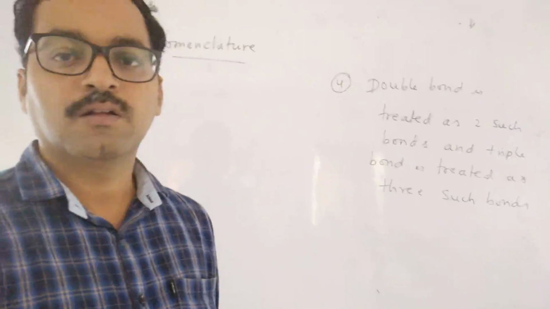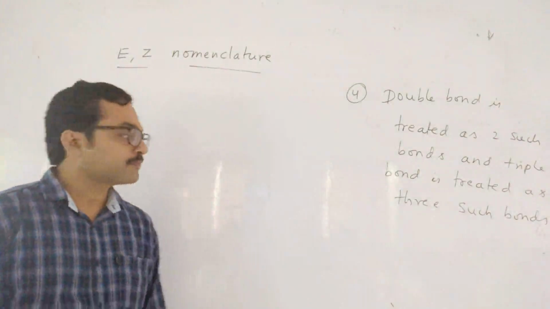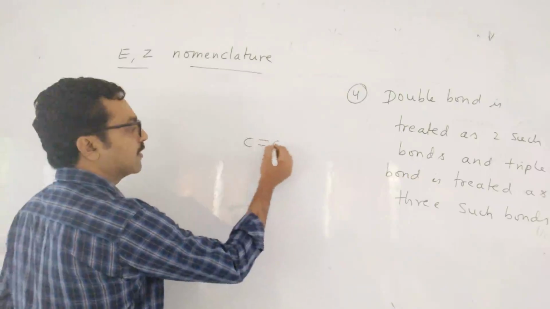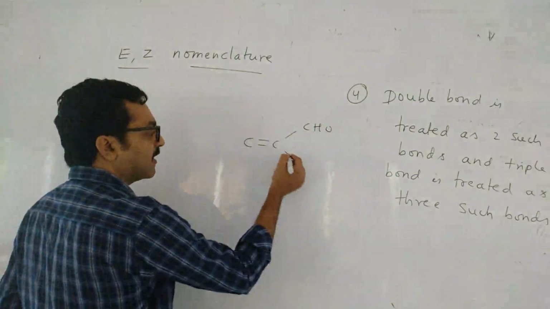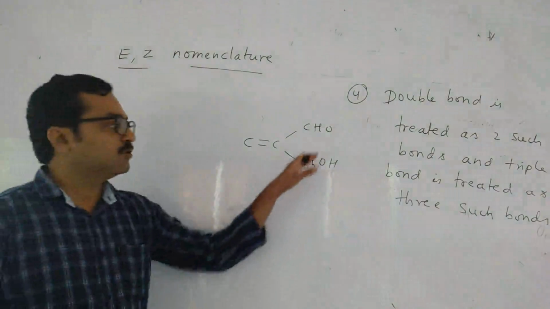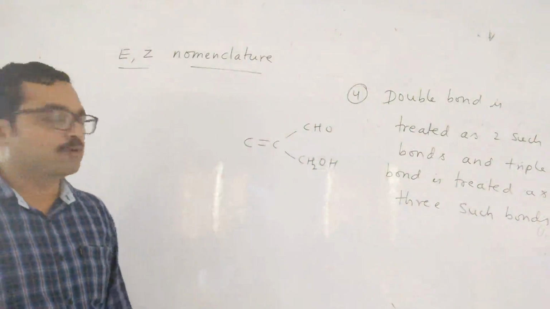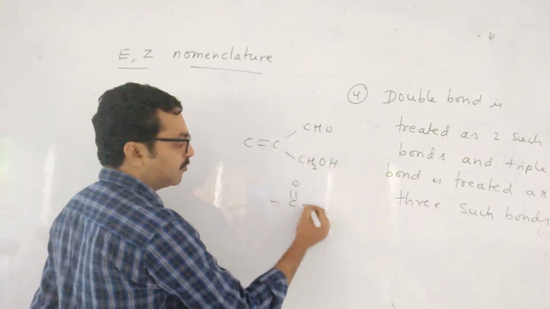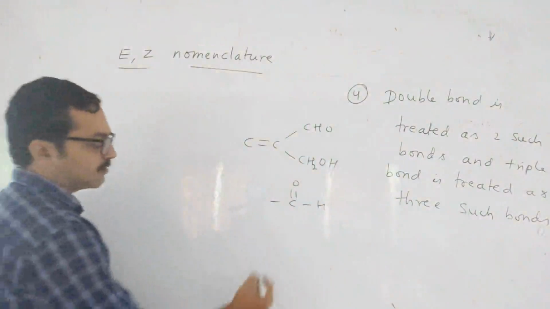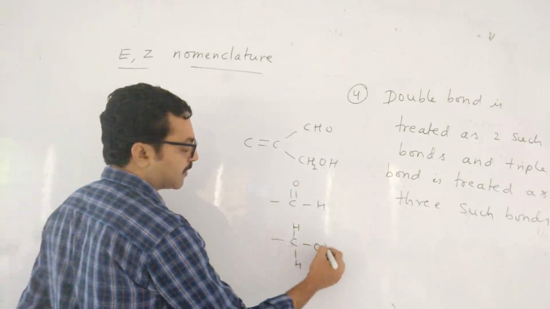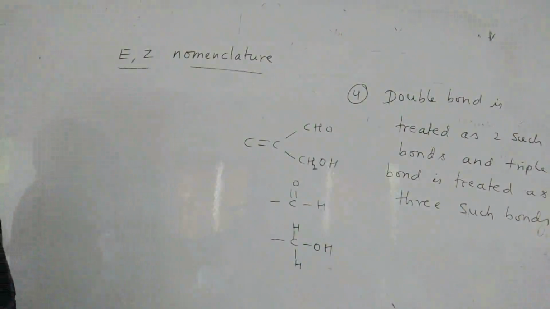Suppose for one carbon, aldehyde group is there. For the other carbon, alcohol group is there. So in these two cases, which one will you give more priority? First I will write aldehyde. Aldehyde will be C double bond O, H, right? And what is alcohol? CH2OH. Correct? This is alcohol and that is aldehyde.